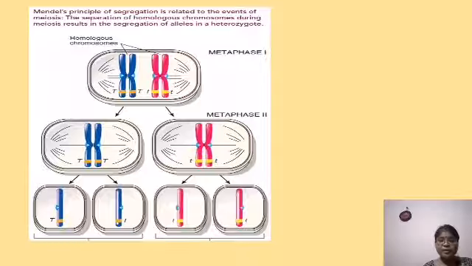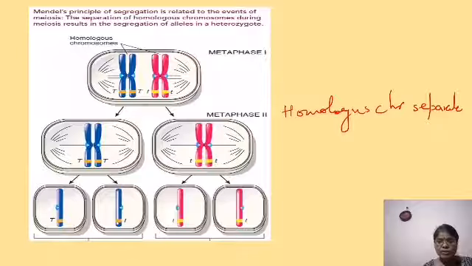First, your homologous chromosomes separate. So homologs are separating, and in meiosis 2, your sister chromatids separate.